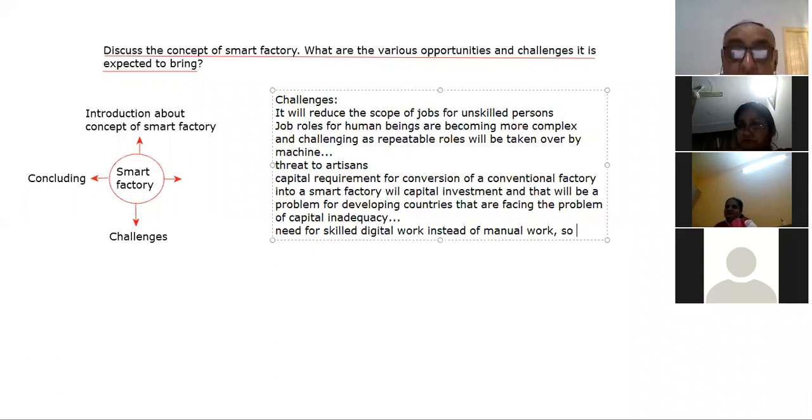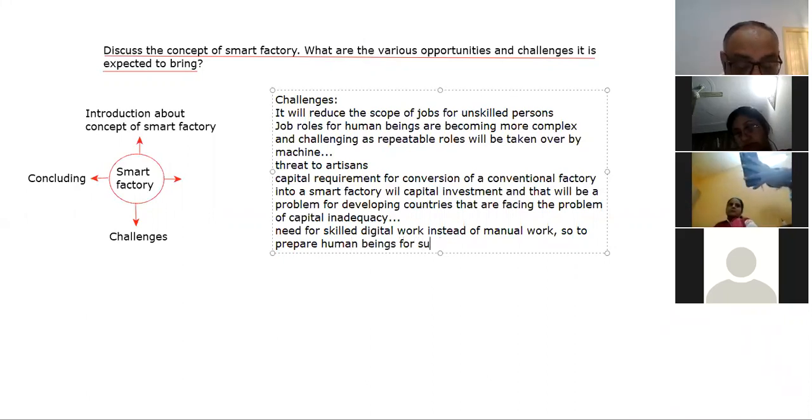So to prepare human beings for such roles is also a challenge, right? Yes, also a challenge.